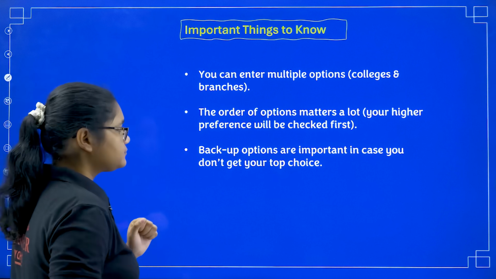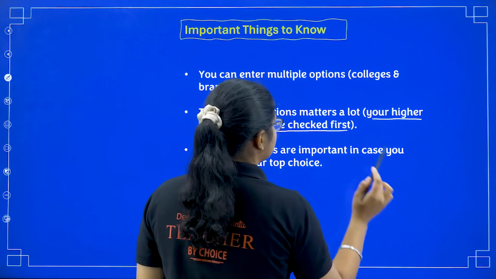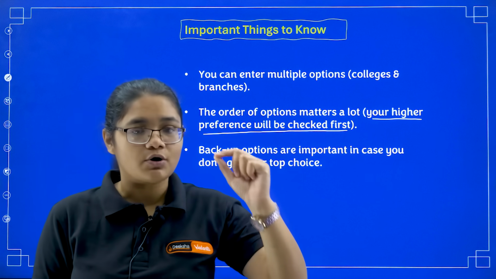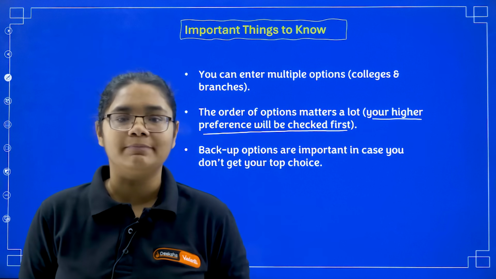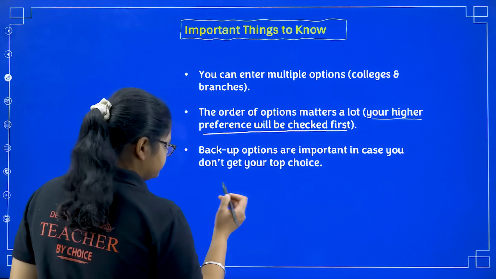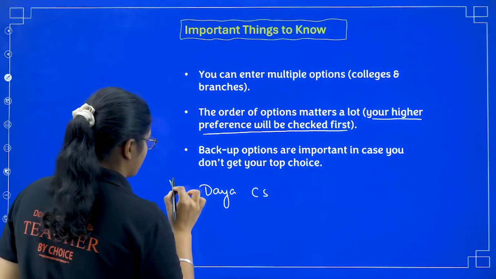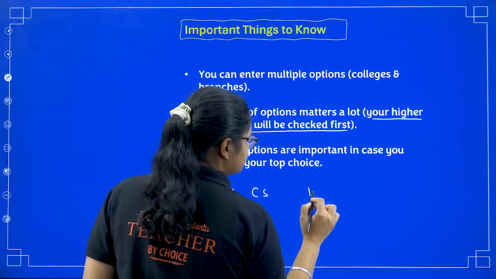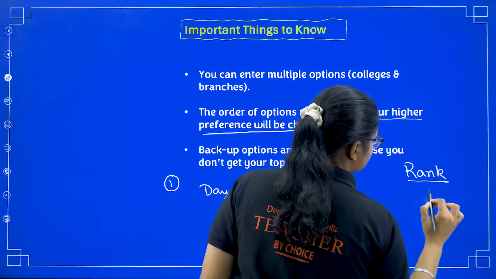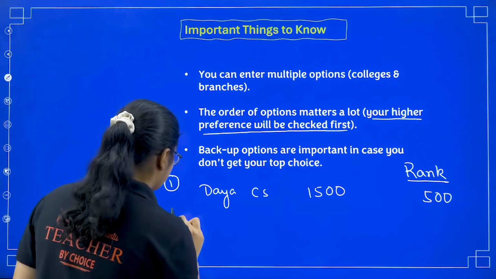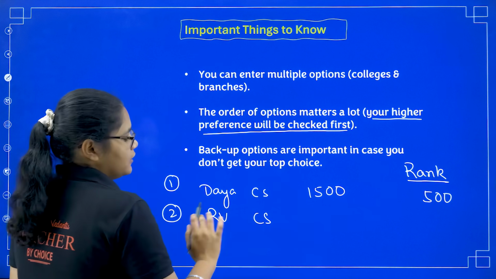Next, the order of options matters a lot. This is very important. Your higher preference will be checked first. So whichever colleges and courses you want to go for first, please write them first. Otherwise what will happen? For example, if you have given Dayanand Sagar College Computer Science at rank 1, and its cutoff is suppose 1500, and let's assume that your rank is 500, and you have given RV College Computer Science in the second position, then what will happen?